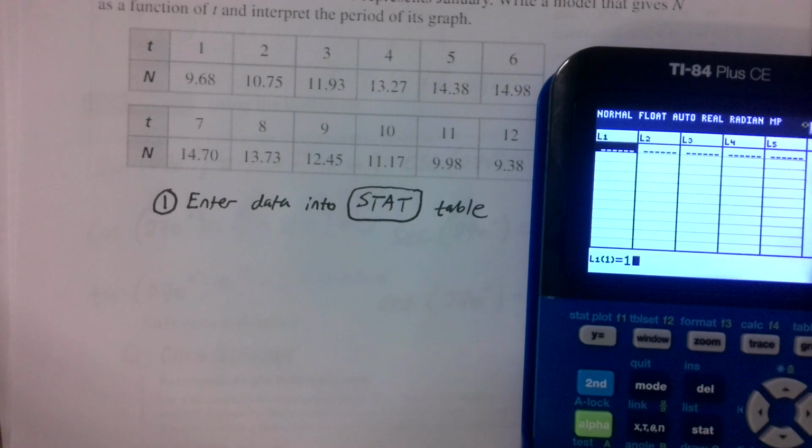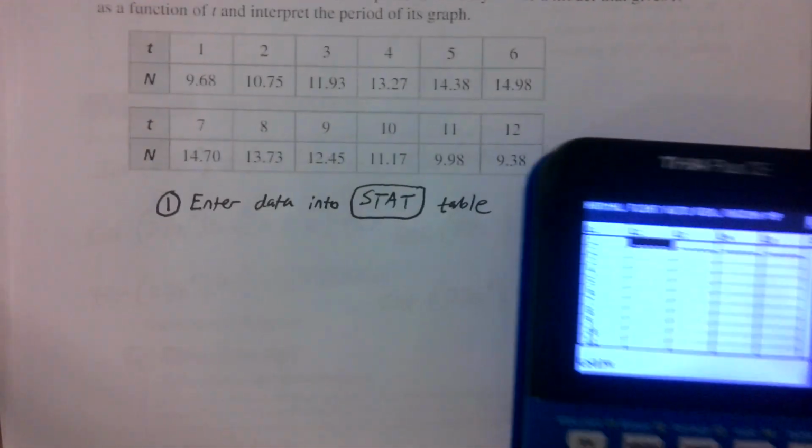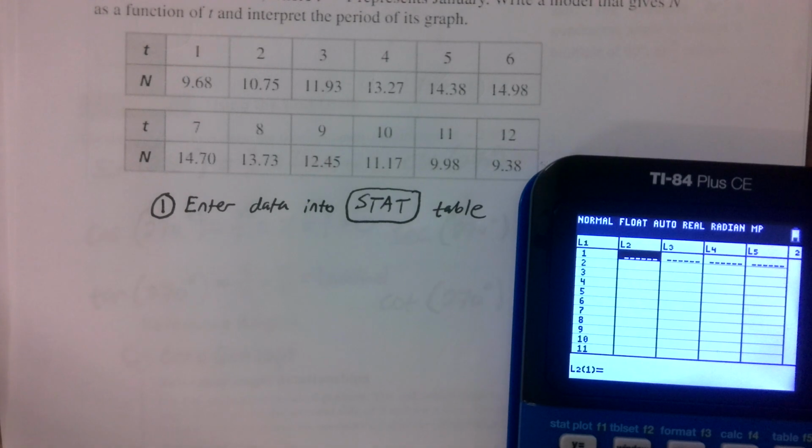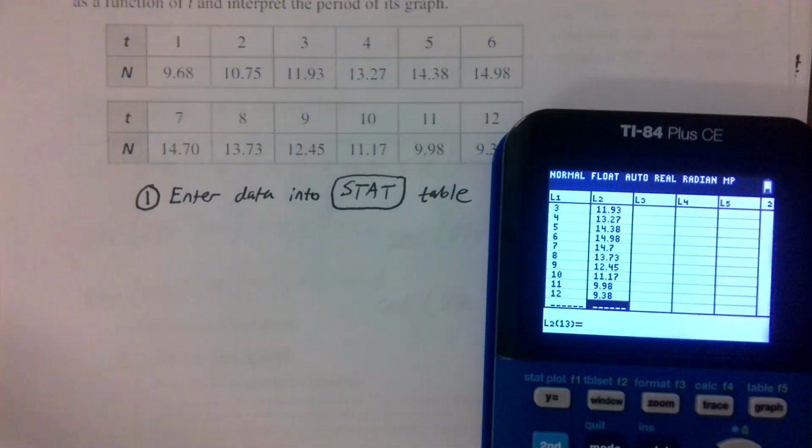So I'm going to take a second to plug all these values in. I'm going to say that list 1, or L1, is going to be our t values. I'm going to say that list 2 is going to be all of our n values, the number of hours of daylight. I'm going to skip ahead after I put all those numbers into the table.